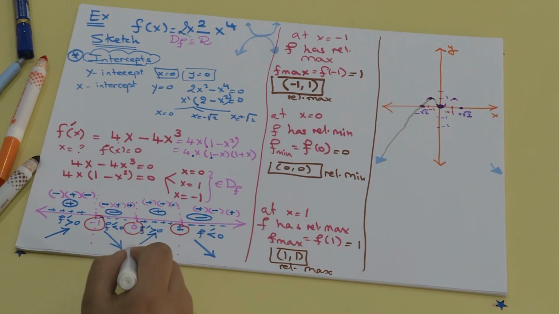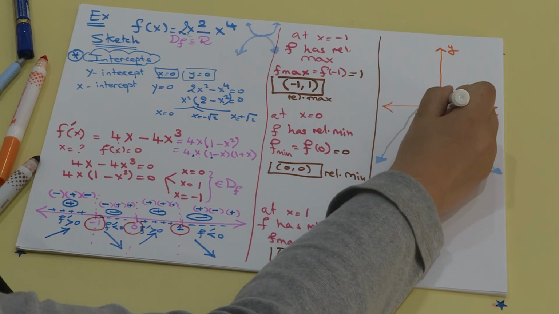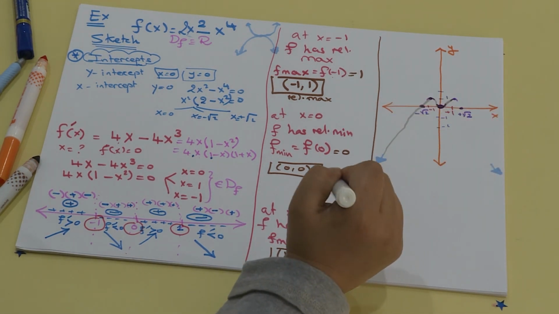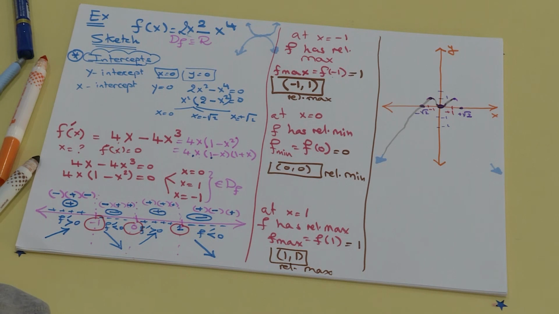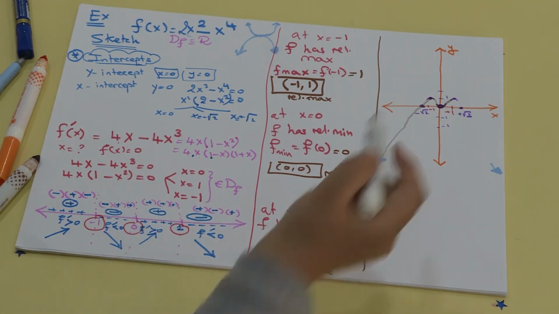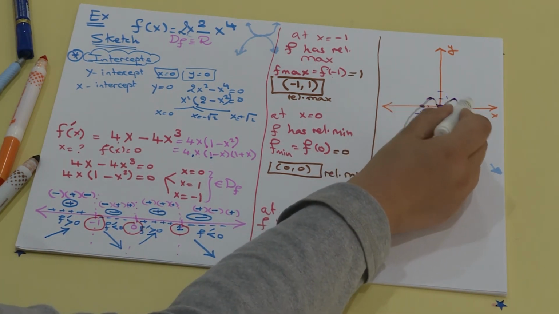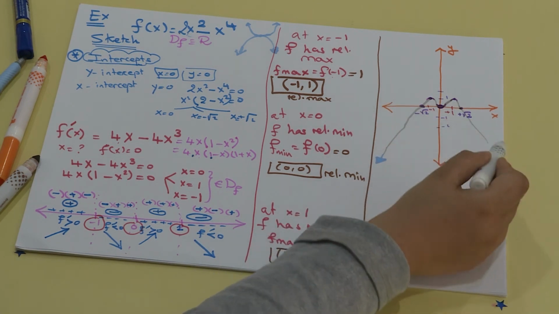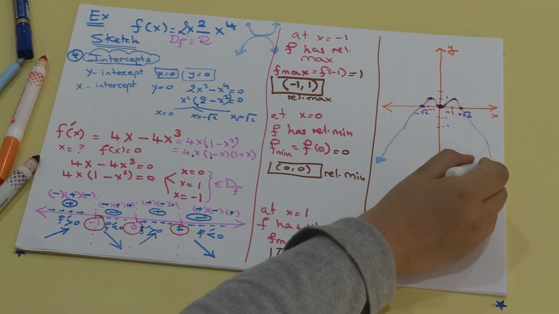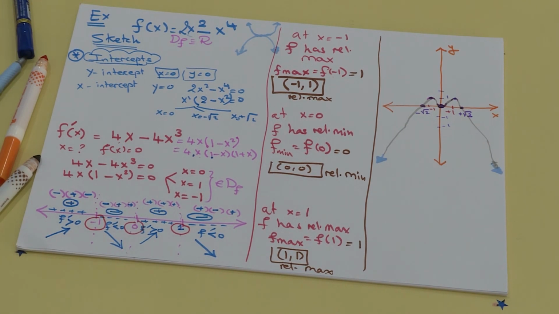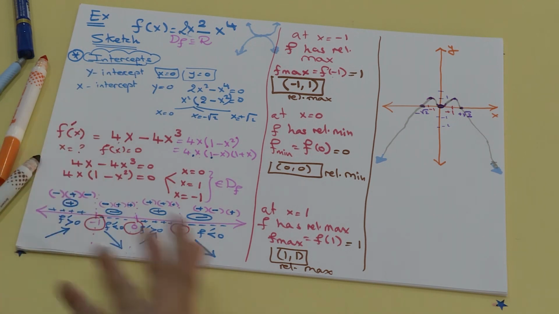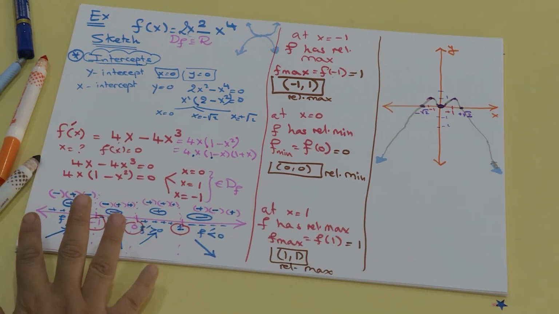And then at 0, it reaches the minimum. We go upwards after the 0, see the gray color, until we reach the maximum value we have at 1 and 1. And then to the right of 1, we start to decrease, where we cut the x-axis and we go to the terminal end as we see here. Okay, so this is how our curve will look after sketching all the information we got. Thank you very much.